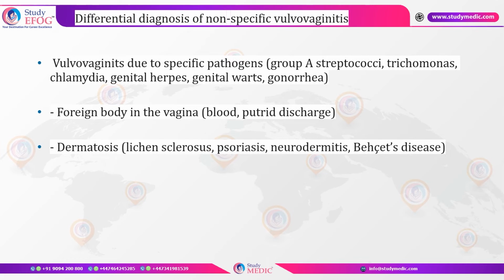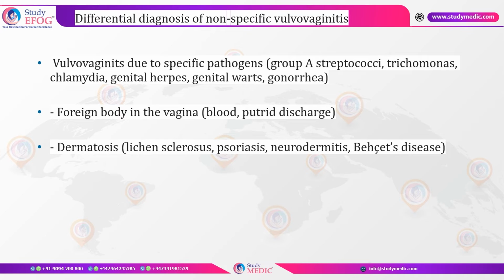Coming to the differential diagnosis that is present in cases of non-specific vulvovaginitis. Now, vulvovaginitis because of specific pathogens like group A streptococcus, trichomonas, chlamydia, herpes and gonorrhea, they have a particular type of discharge. Say, for example, in trichomonas, we have a grayish kind of discharge. In genital herpes, we have the particular lesions of the herpes, which are multiple small pinpoint painful ulcers. In case of gonorrhea, we have a purulent discharge that is seen.